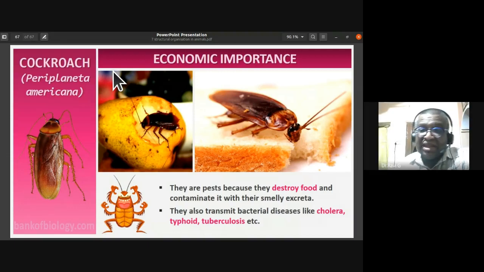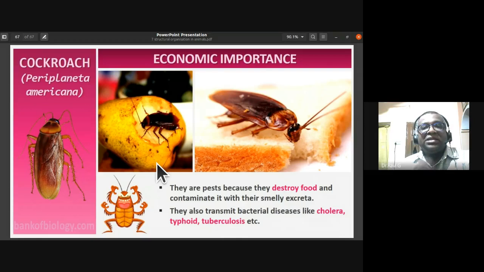With their smelly excreta, they also transmit bacterial diseases like cholera, typhoid, tuberculosis, etc. Through contamination of food or water, cockroaches spread these bacterial diseases.